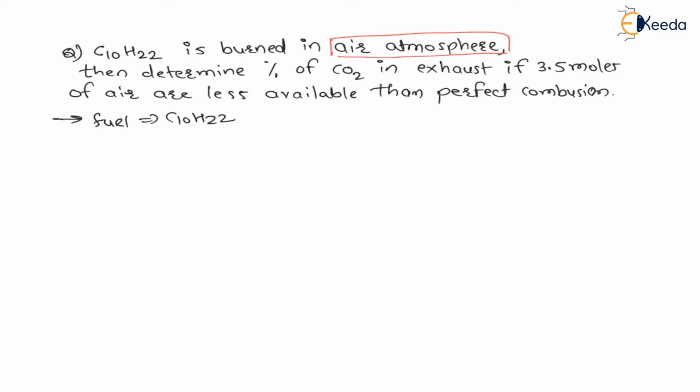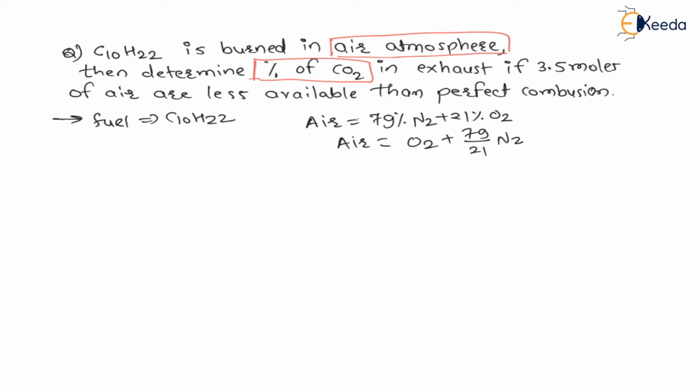So already we know that air is nothing but oxygen and nitrogen. So in air we have 79% nitrogen plus 21% oxygen, right? Therefore we can say 1 air equals 1 divided by 21, then O2 plus 79 by 21 N2, this will be air, right? So air is the atmosphere. Then determine percentage of carbon dioxide in the exhaust. Here the question is to find percentage of carbon dioxide in exhaust.